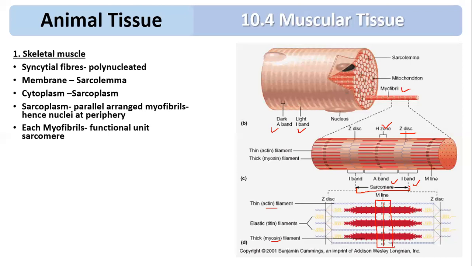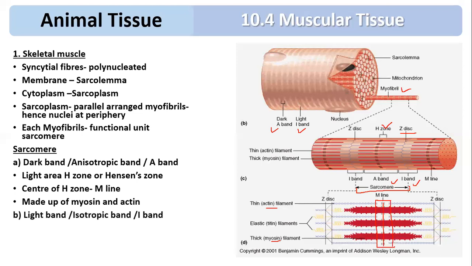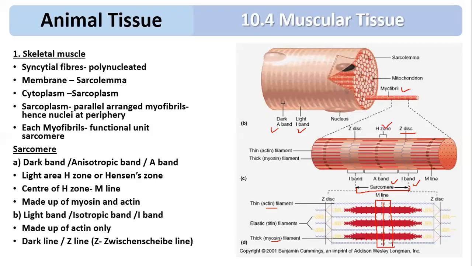Can you remember this? Then the sarcomere has a dark band and a light band. The dark band is also called the anisotropic band or A band. In it is the light area called the H zone or Hansen zone. The center of the H zone is the M line. The A band is made up of myosin and actin. The light band is called the I band or isotropic band, made up of actin only. The dark line is called the Z line. The distance between two successive Z lines is called the sarcomere. So this is all about the first muscle, that is, skeletal muscle.